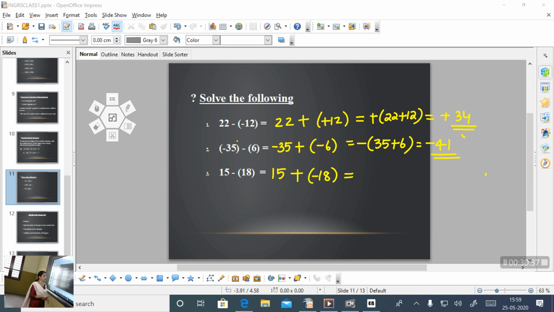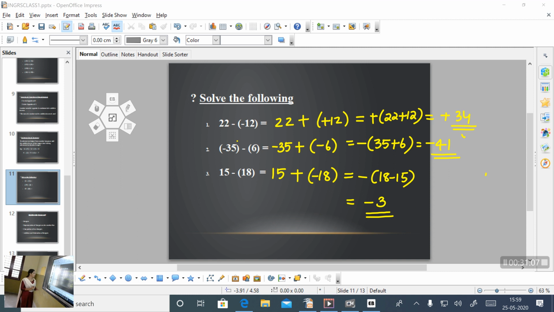Find the difference between them, that is 18 minus 15. Then put the sign of the bigger number. 18 is the bigger number here, so the sign is negative. So the answer is negative 3. Difference means subtract the smaller number from the larger number. I hope all of you got the correct answer.